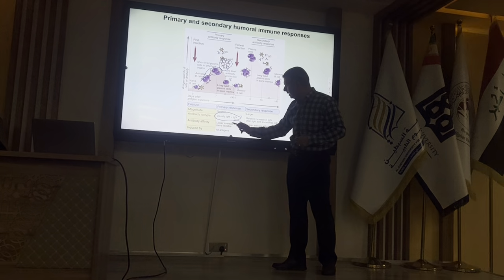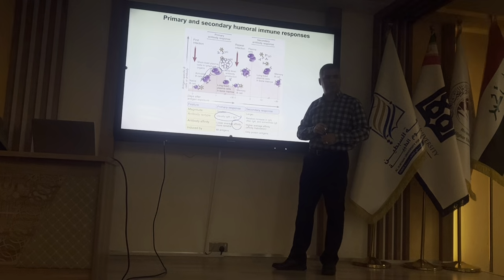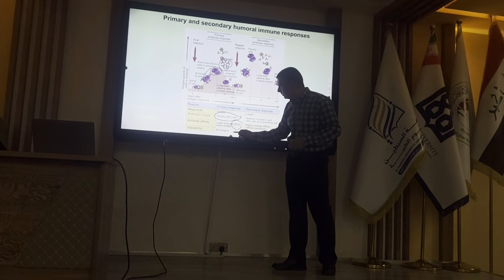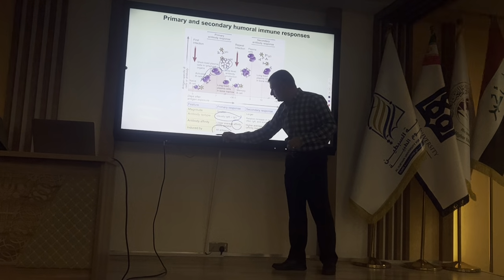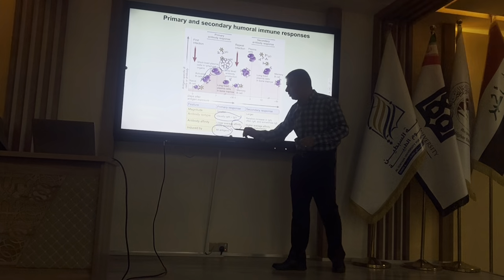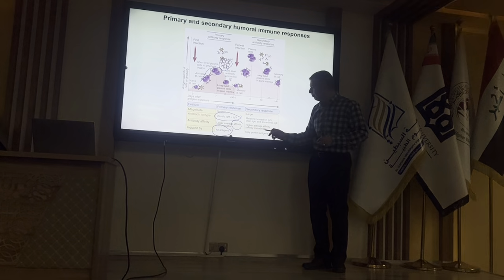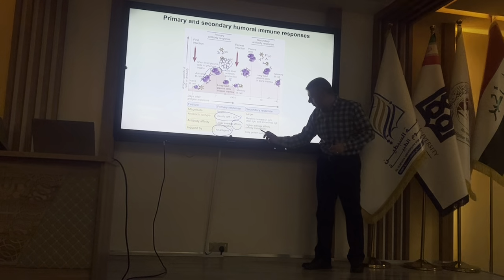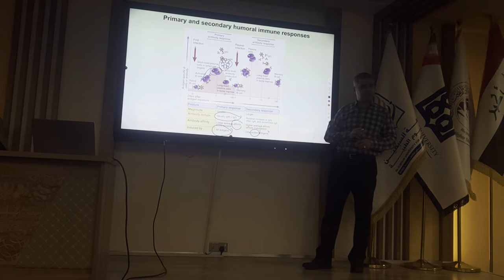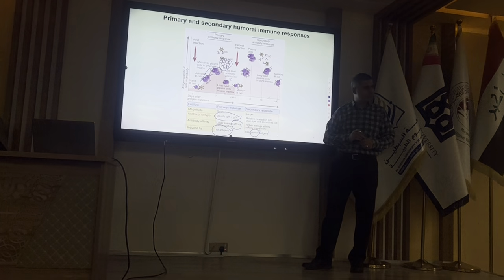And the affinity is lower in primary immune response. Primary immune response is induced by all antigens, including proteins, carbohydrates, and the rest of them, but secondary just for proteins, because we have memory just for proteins.